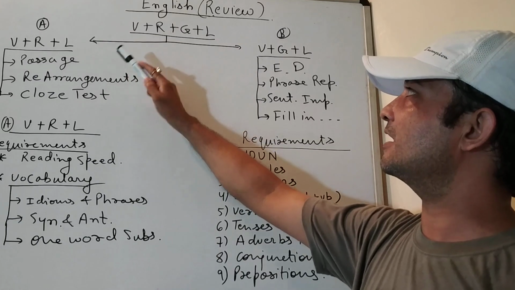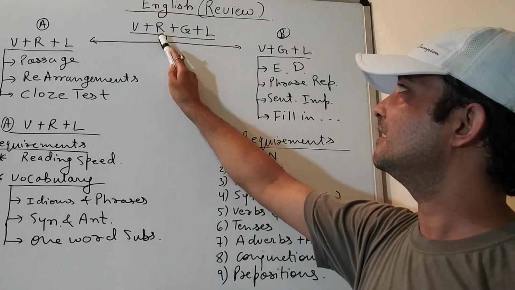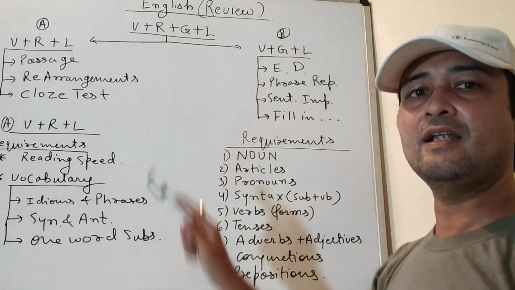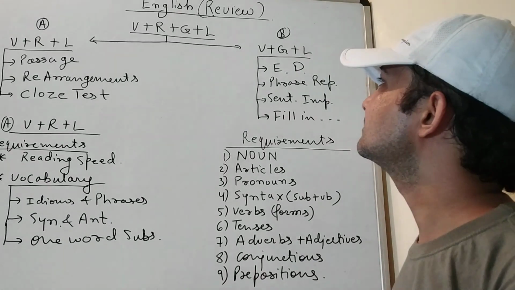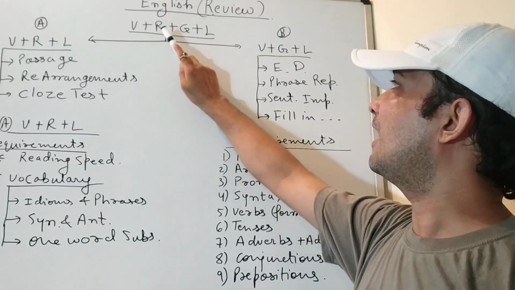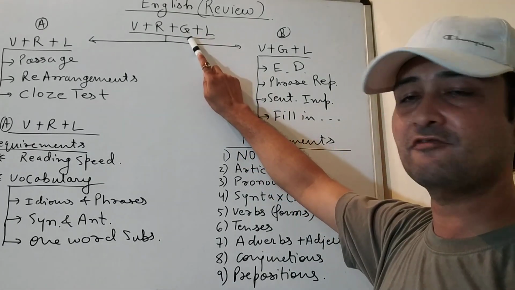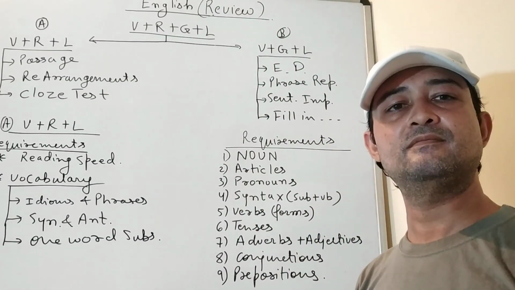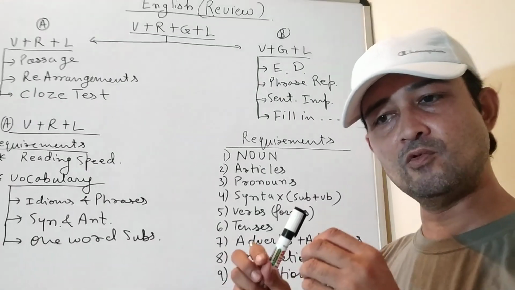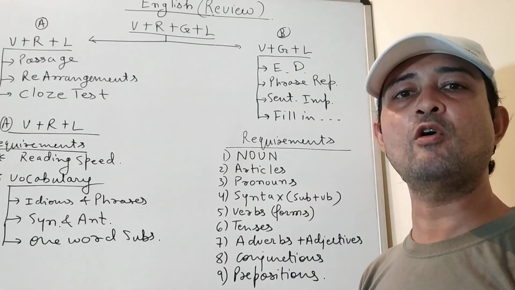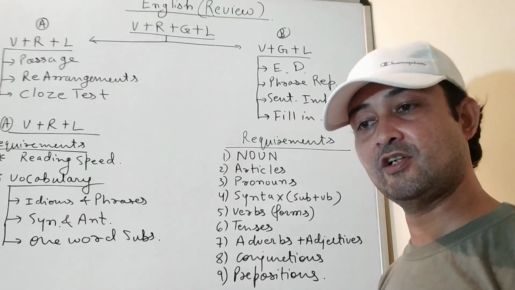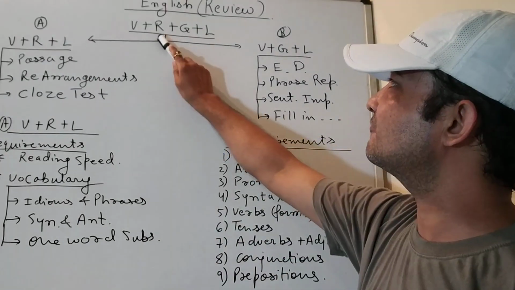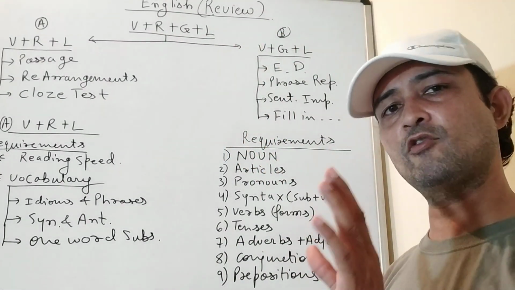There are some quotes written here. You can see V, letter R, letter G, and letter L. I will explain to you what these 4 letters mean. V stands for vocabulary, R stands for reading, G stands for grammar, and L stands for logic. Any language you want to study, write down, explain, or teach, doesn't matter, you have to go through these 4 criteria. These 4 criteria are always there.